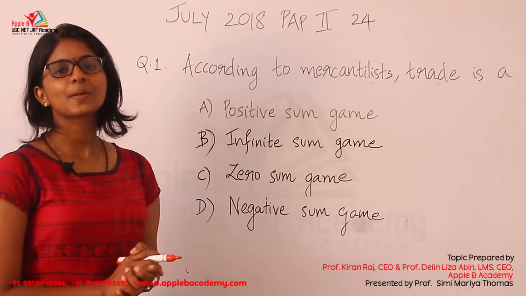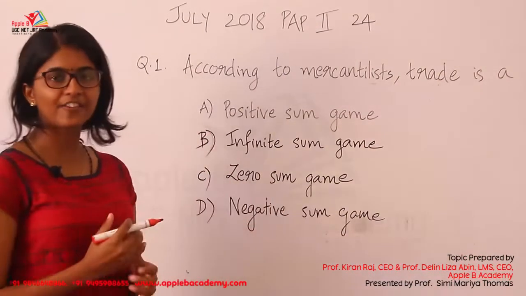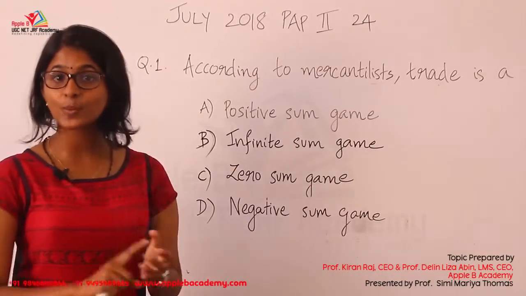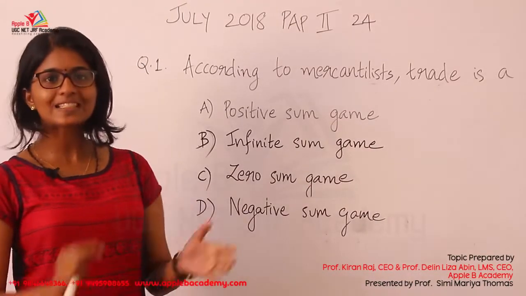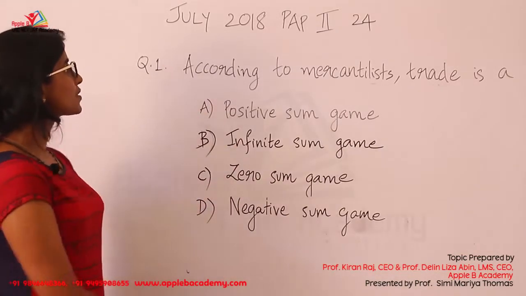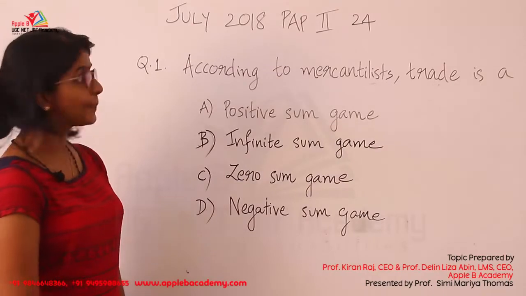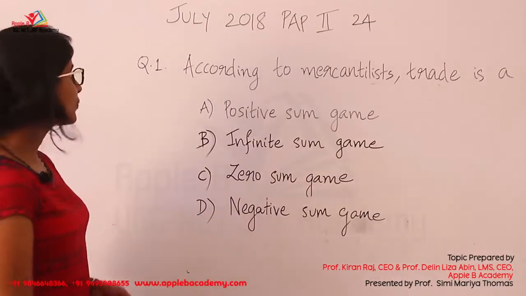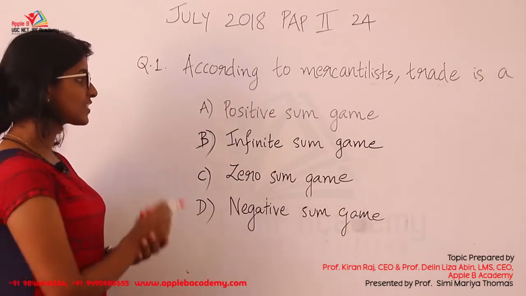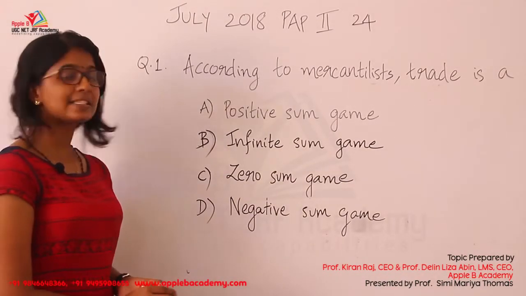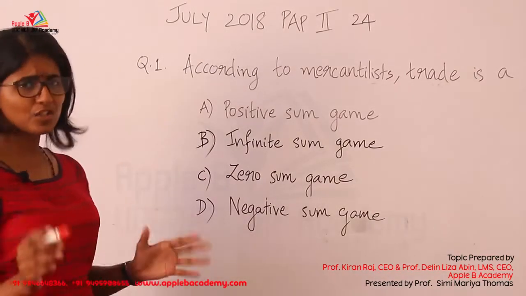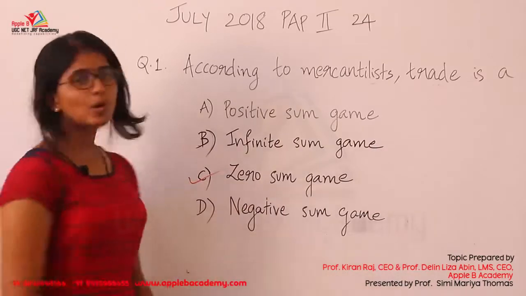Now we are going to discuss questions from the portions covered so far. We have already covered mercantilism and absolute cost advantage along with the labor theory of value concepts. So let's see which questions were asked from these areas. This question was asked in July 2018, paper 2, question number 24. According to mercantilists, trade is a: positive sum game, infinite sum game, zero sum game, or negative sum game. There is nothing much to think about. The answer is zero sum game.